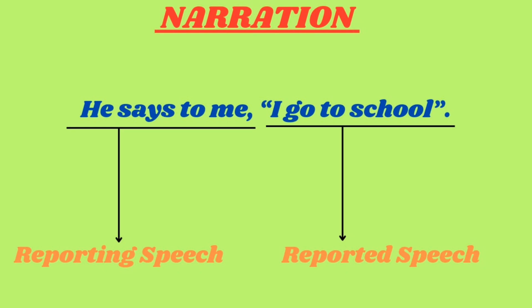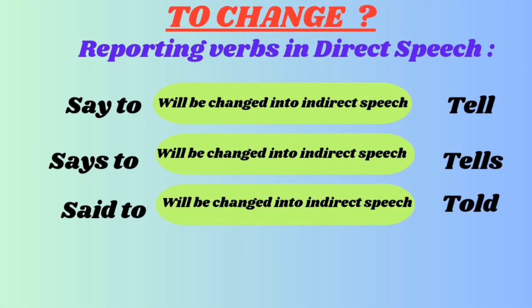Next, we find reporting verbs in direct speech. If "say to" is mentioned, when changed into indirect speech it becomes "tell." If "says to" is mentioned in the reporting speech, it changes into "tells" in indirect speech, and "said to" is converted into indirect speech and becomes "told."